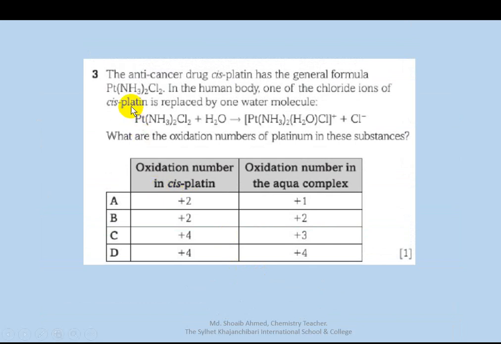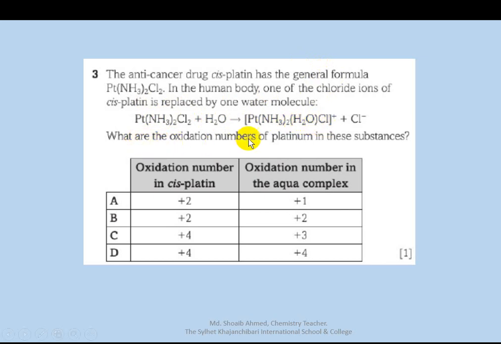Okay, next question. The anti-cancer drug cisplatin has this general formula. In the human body, one of the chloride ions of cisplatin is replaced by a water molecule. This reaction occurs and this product forms.